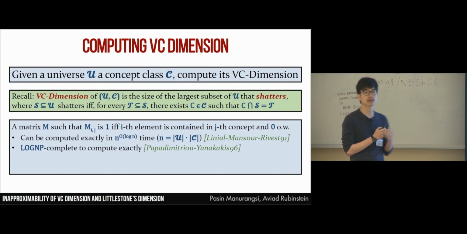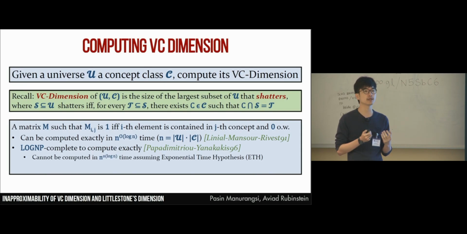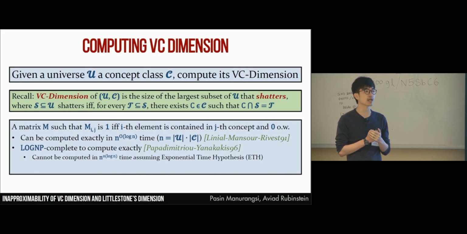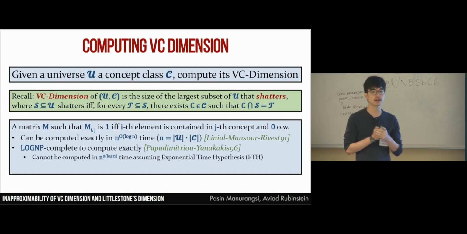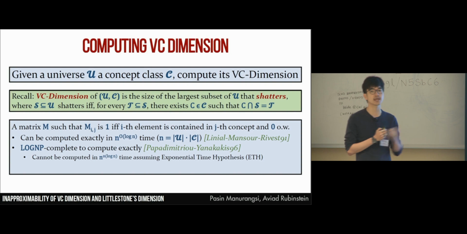You don't have to worry about the exact definition of LOGNP-complete, but one thing I would like to point out is that if you assume the exponential time hypothesis, or ETH, which I will formalize in the next slide, then the result implies that you cannot compute the VC dimension exactly in time much less than n to the log n.